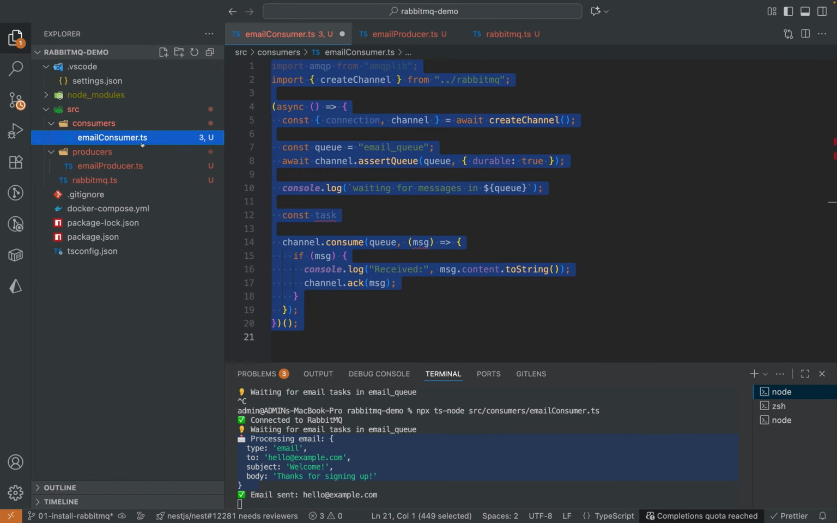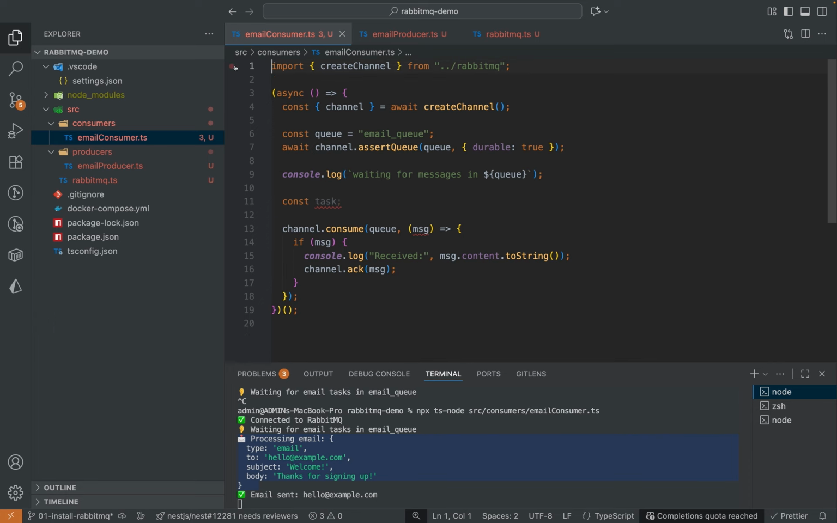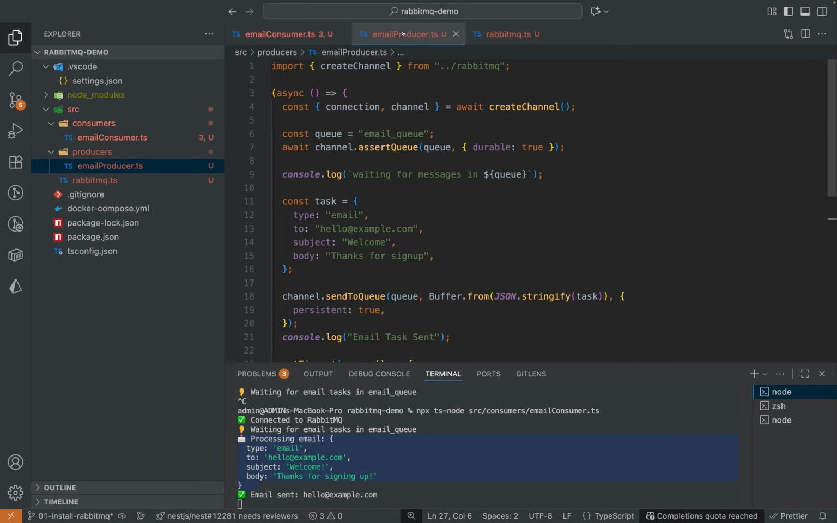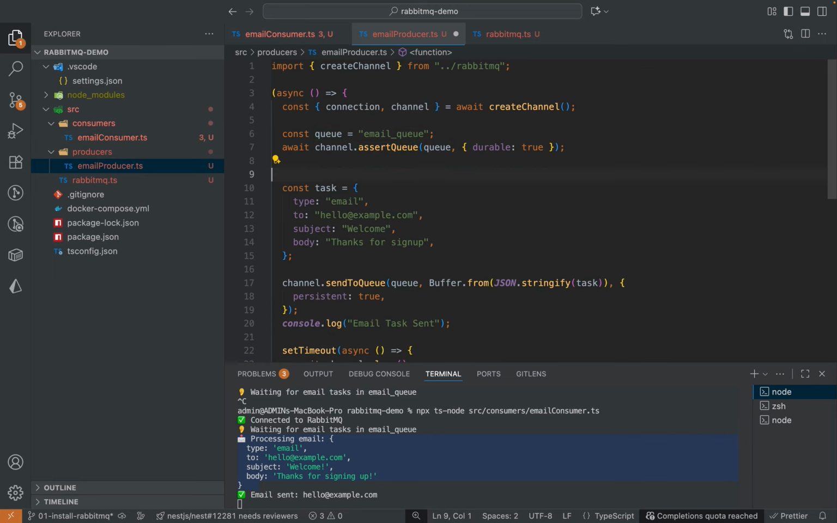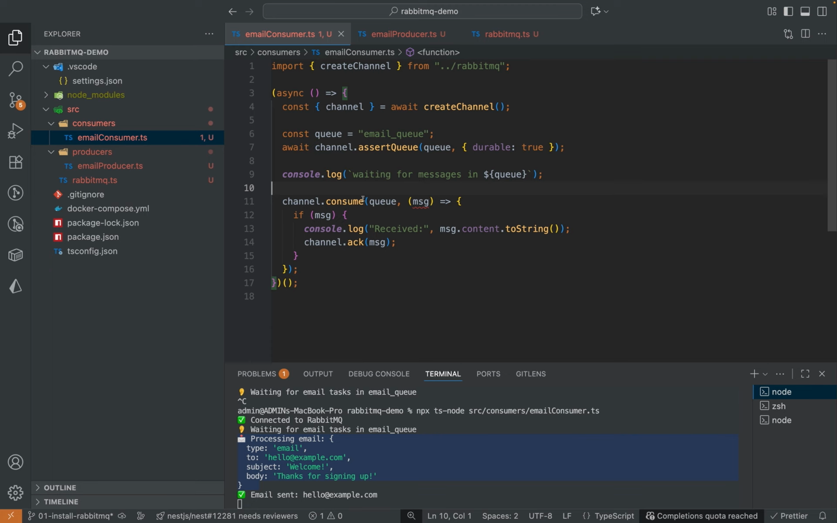Now we're gonna build the email consumer. Channel, I don't need connection here. Get rid of these two. Email queue, channel.assertQueue durable. I don't need the waiting for the messages here. This one should be consume. This one is async.